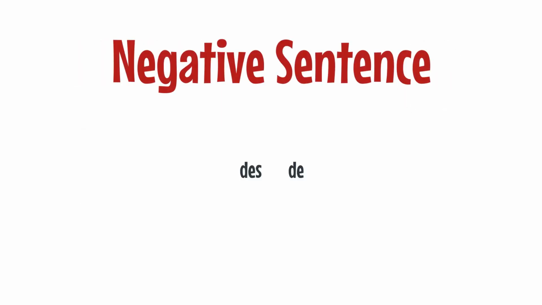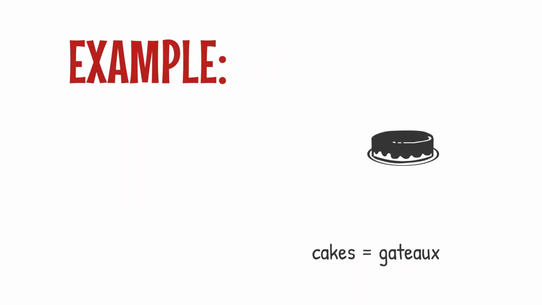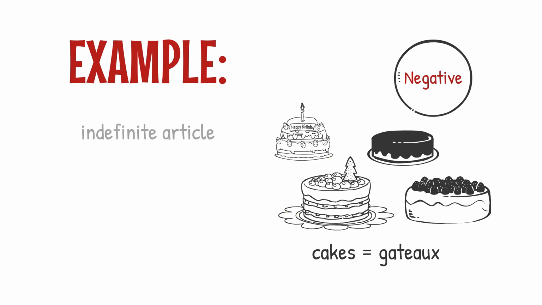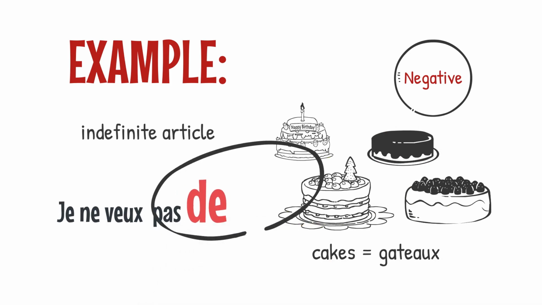However, in a negative sentence, des becomes de. In our previous example of je veux des gâteaux, in the negative form, des will change to de. For example, je ne veux pas de gâteau.